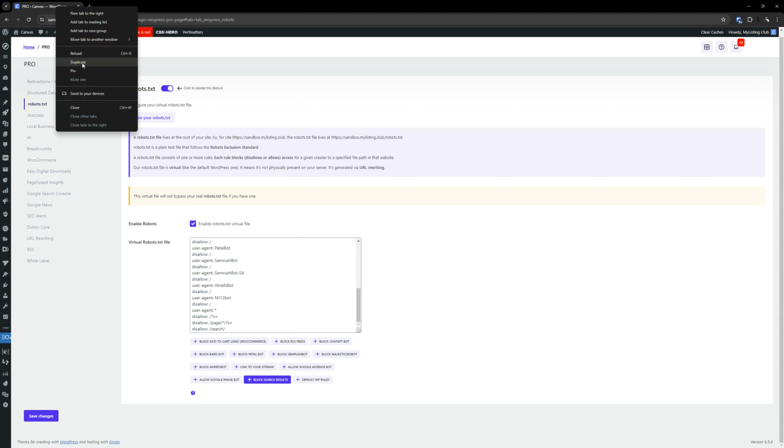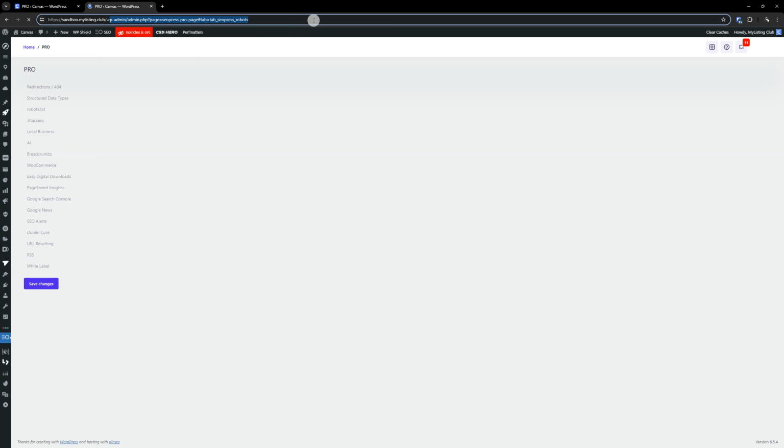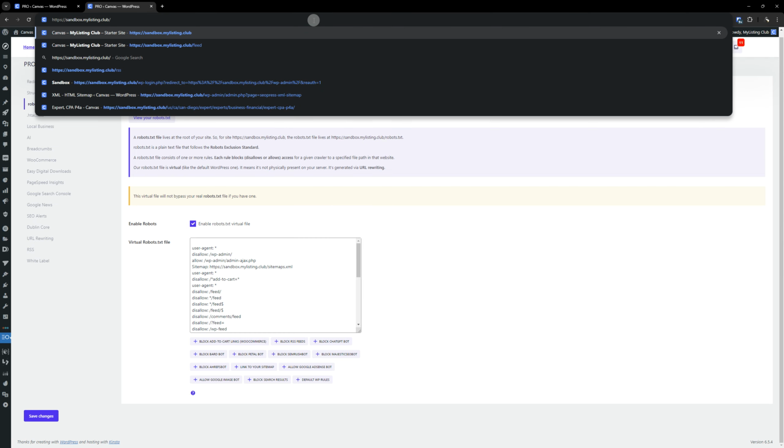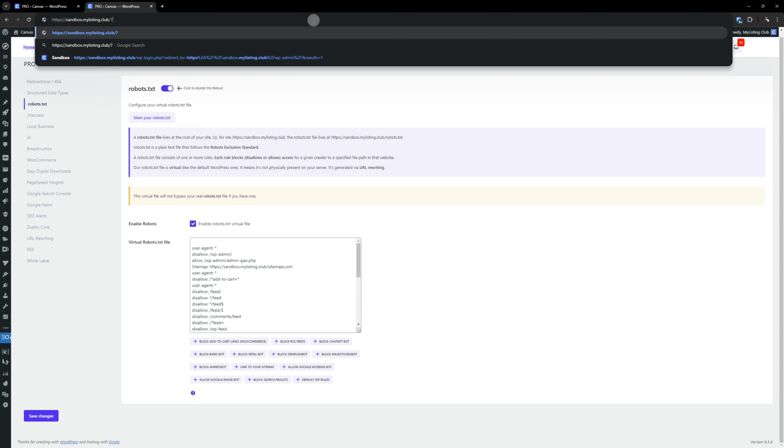Let me type this in so you can visually see what I'm talking about. Any path that has a /?s= is what's known as a dynamic page. That is what you want to block.